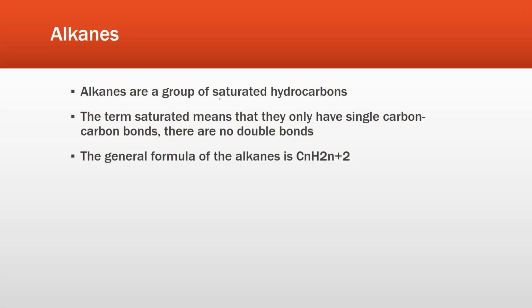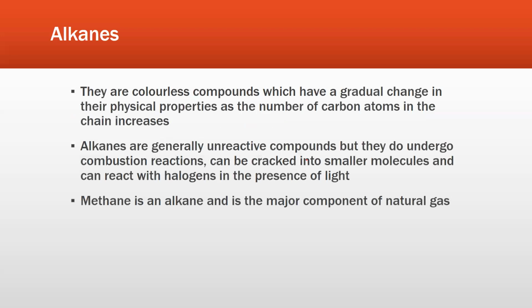So alkanes are a group of saturated hydrocarbons, and the term saturated means what? Saturated means that they all have a single bond. They only have single carbon-carbon bonds and there are no double bonds. The general formula of alkanes is CnH2n+2.